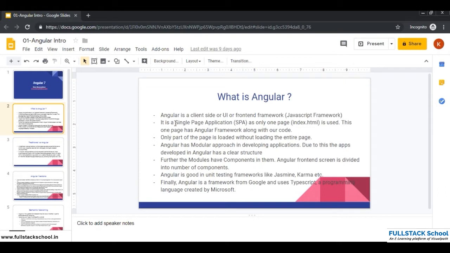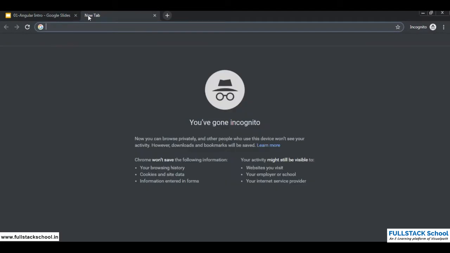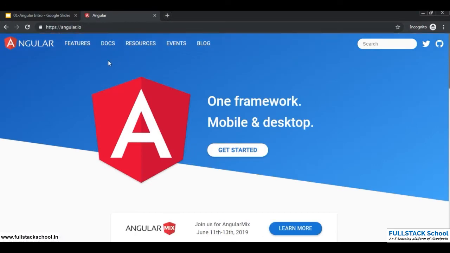So Angular is a single page application as only one page, that is index.html, is used. This one page has Angular framework code. So if you get into the official website of Angular, angular.io, what does it mean, single page application? This is what I'll try to show you now.